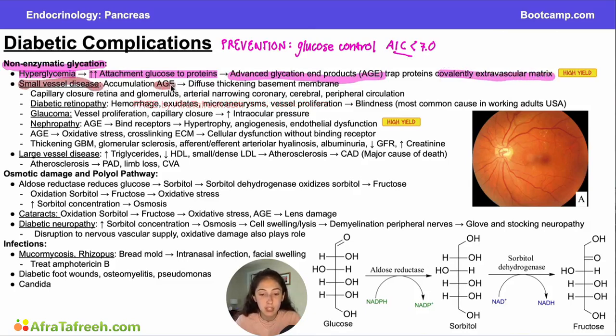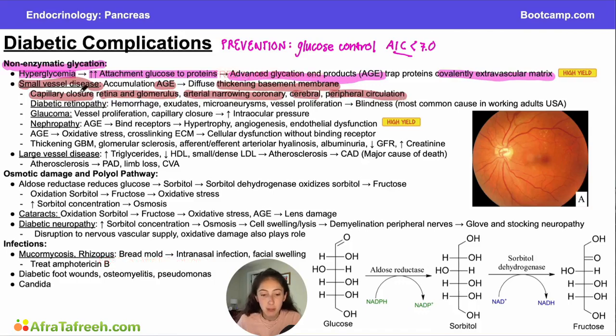So we're going to have accumulation of these advanced glycation end products. They're all building up in this extravascular matrix, and this is going to lead to thickening of the basement membrane. And thickening of the basement membrane in this extravascular matrix will lead to things like capillary closure in the retina as well as the glomerulus, which will lead to things like diabetic retinopathy as well as nephropathy, which we'll talk about in a second, as well as arterial narrowing in the coronary, cerebral, and peripheral circulation.